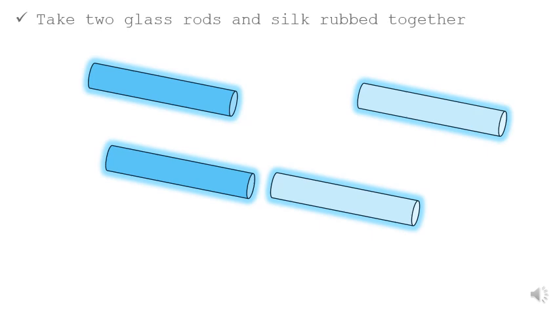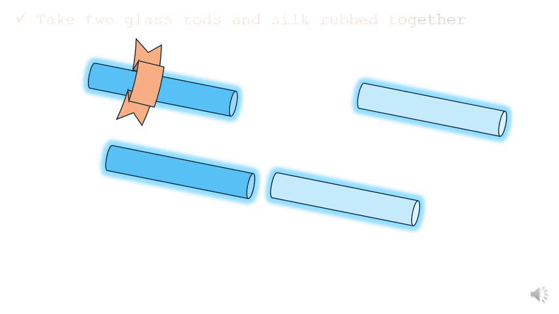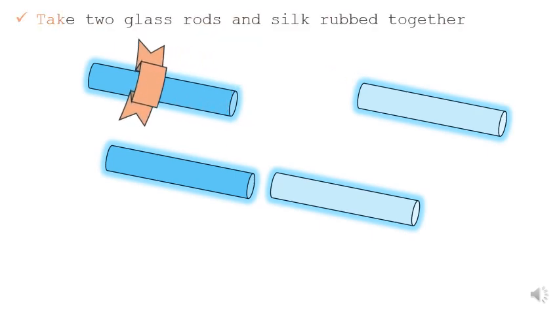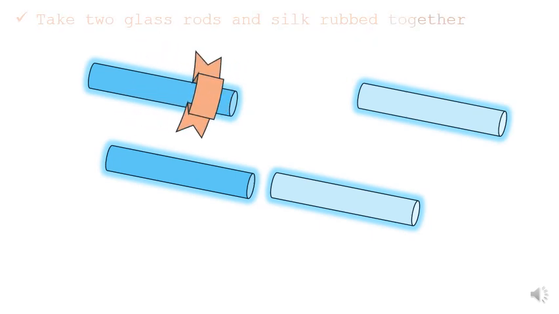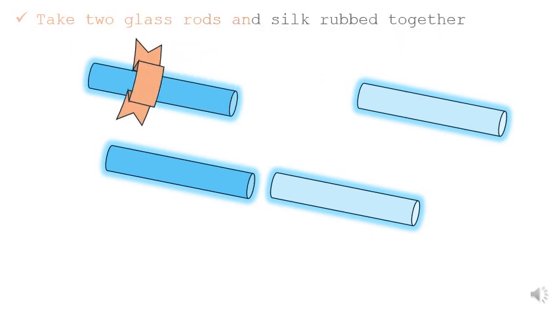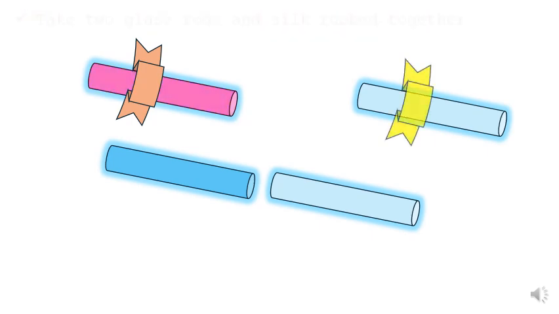Now the third example is, take two glass rods. We will take two glass rods and rub them with silk, a type of fabric. You can see here the rubbing of the glass rod with silk. This rubbing continues, and once you have rubbed it, this glass rod will be charged.